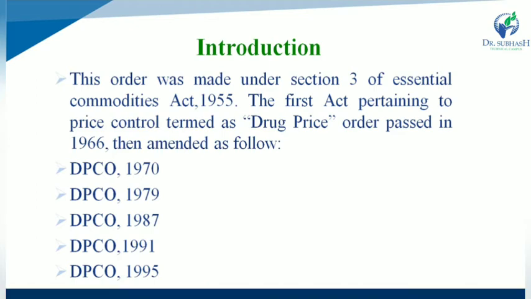After 1966 it was modified in 1970, so that is DPCO 1970. After 1970 it was modified in 1979, so DPCO 1979. Then DPCO 1987, the next one is 1991, and the last one is 1995. What is DPCO? It is the Drug Price Control Order.